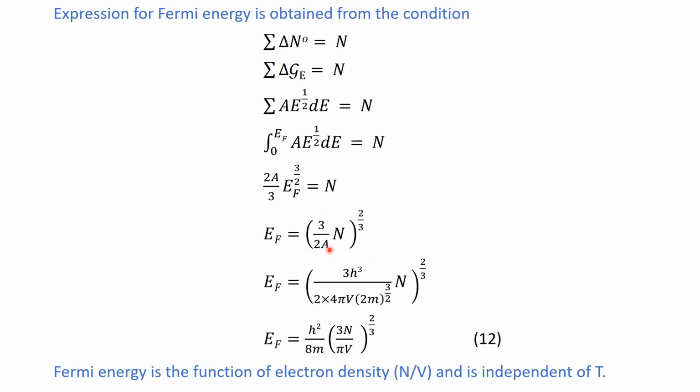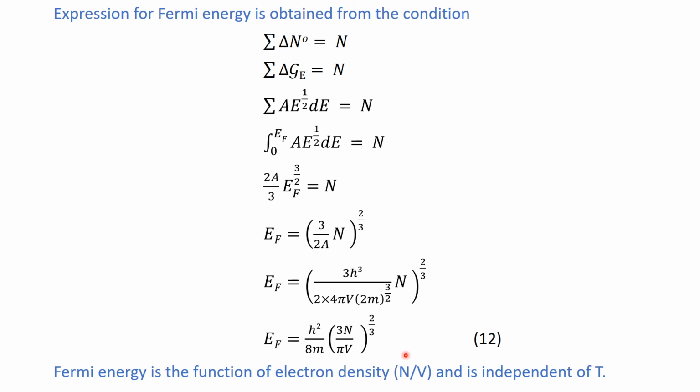If you rearrange this and put the value of a, you will have EF equal to this value given by equation number 12. You can see that the Fermi energy level only depends upon the number of particles per unit volume, and you know that the number of electrons per unit volume for each metal is different.